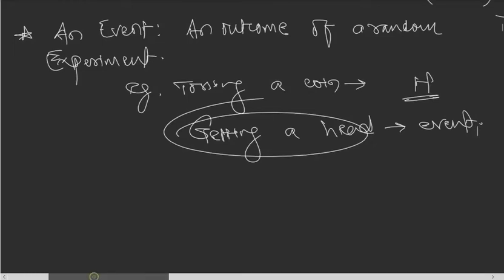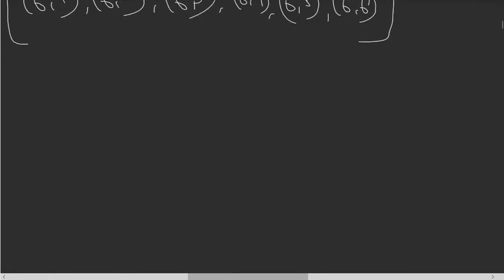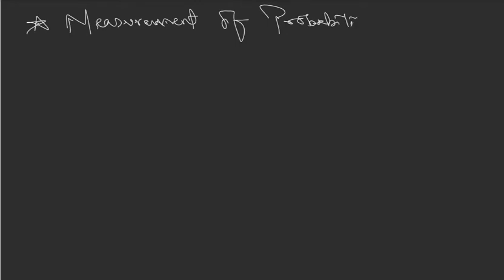Now let's see how to measure probability. Measurement of probability. So there is a formula. Suppose in a random experiment, first we have to take a random experiment.